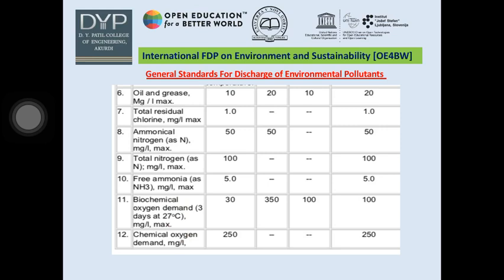The chemical oxygen demand concentration in a treated effluent, if observed to be persistently greater than 250 mg per liter, before disposal to any receiving body like public sewer, land for irrigation, inland surface water and marine coastal areas, such industrial units are required to identify chemicals causing the same. In case these are found to be toxic as defined in Schedule 1 of the Hazardous Rules 1989, the State Board in such cases shall direct the industries to install tertiary treatment stipulating time limit.